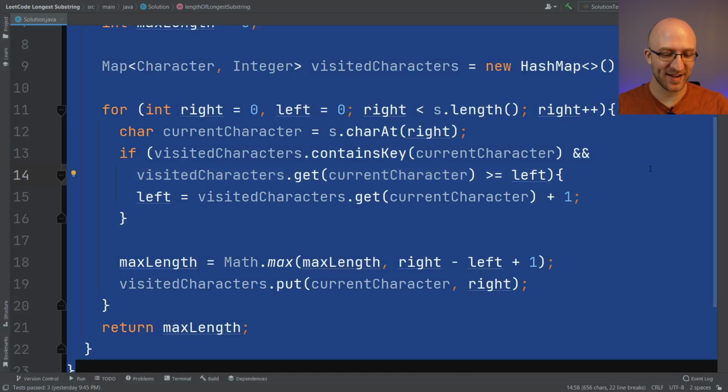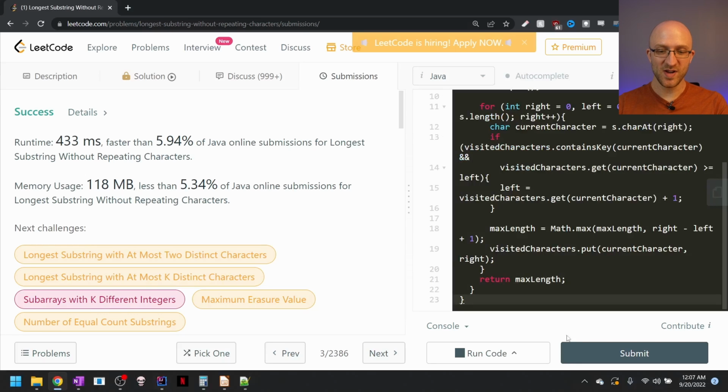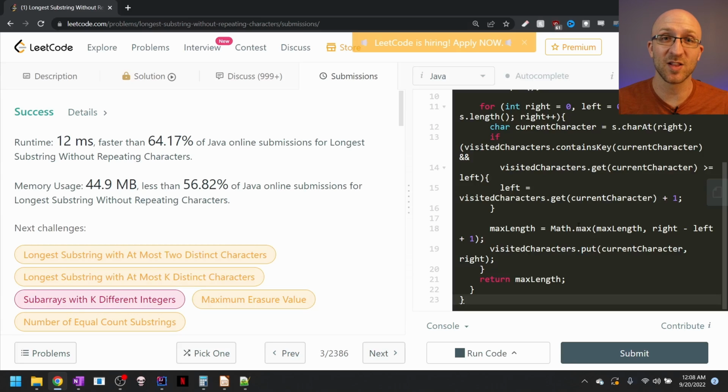So let's copy this over, paste it into LeetCode, and see if this is any faster. Here we go. Okay, we have 12 milliseconds. So we went down from, what was it, 400-something milliseconds down to 12. That is a dramatic difference, and that's probably largely because the complexity of our algorithm went from quadratic to linear. We also use quite a bit less memory, maybe less than half of what we were using before.